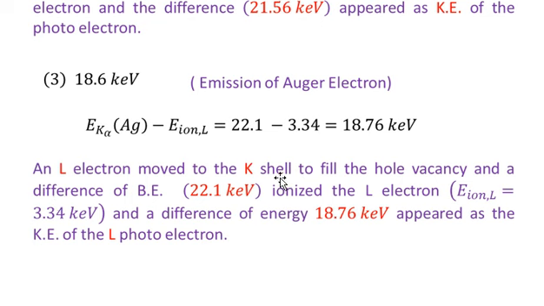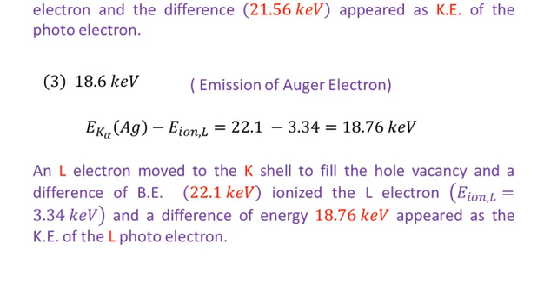An L electron moved to the K shell to fill the hole vacancy, and a difference of binding energies, which is equal to 22.1 kilo electron volt, ionized an L electron with ionization energy of 3.34 kilo electron volt, and the difference of energy, which is 18.76 kilo electron volt, will appear as the kinetic energy of that L electron, which is the Auger electron in this case.